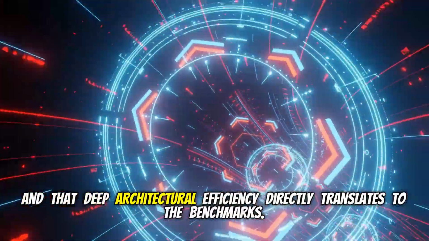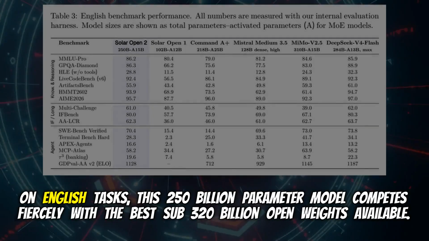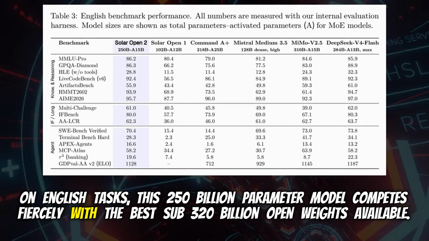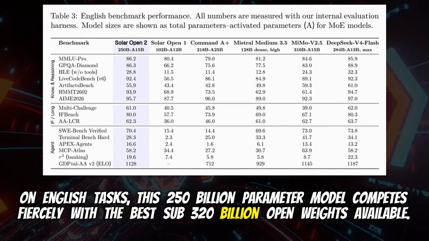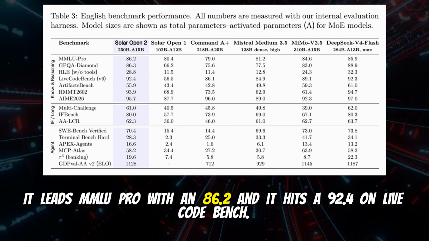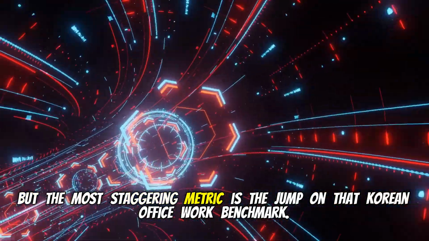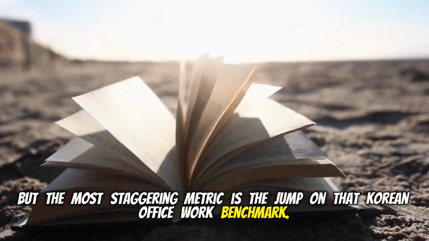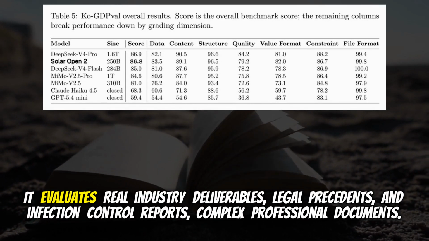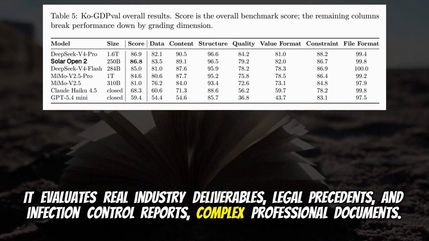And that deep architectural efficiency directly translates to the benchmarks. On English tasks, this 250 billion parameter model competes fiercely with the best sub-320 billion open weights available. It leads MMLU Pro with an 86.2, and it hits a 92.4 on LiveCodeBench. But the most staggering metric is the jump on that Korean office work benchmark. CoGDP-Vol isn't just some synthetic toy data set. It evaluates real industry deliverables, legal precedents, infection control reports, complex professional documents.